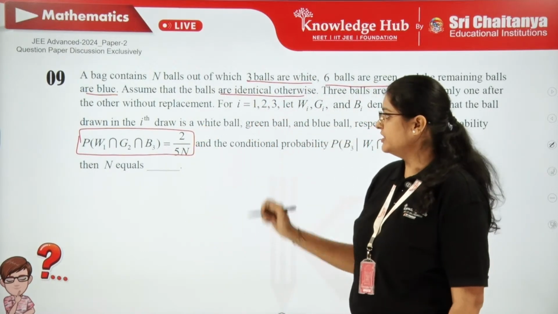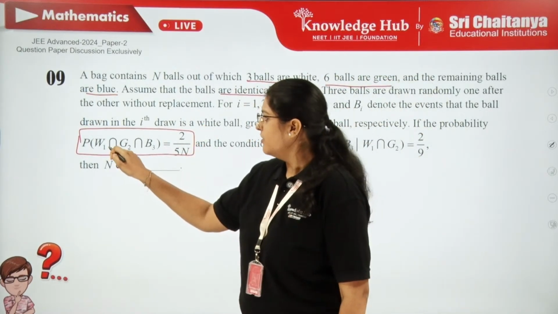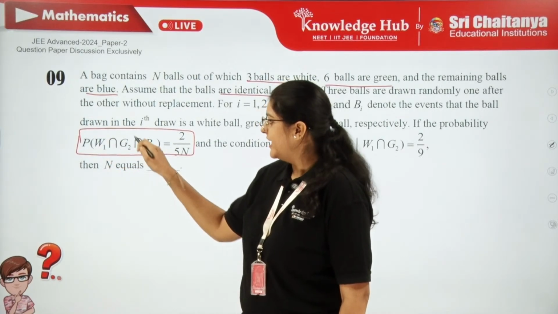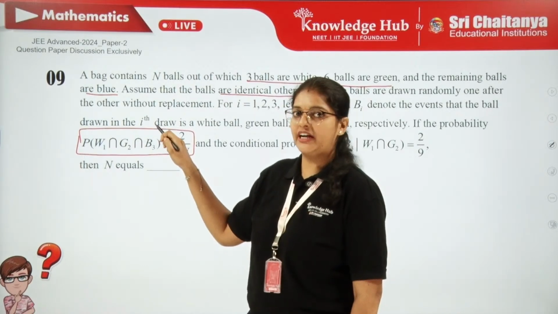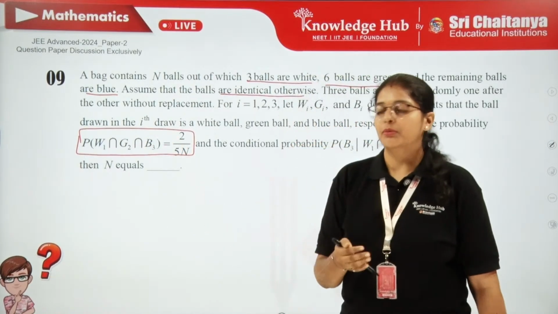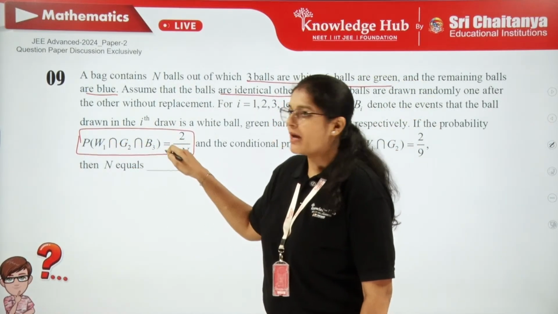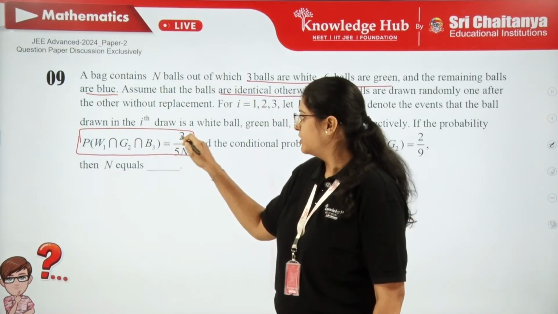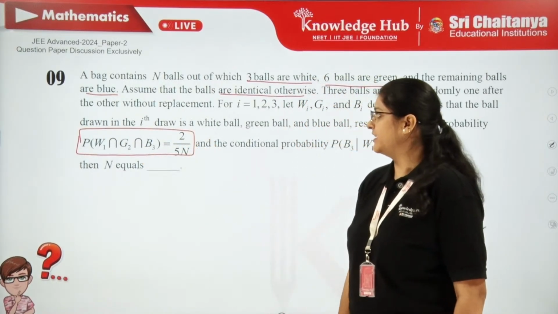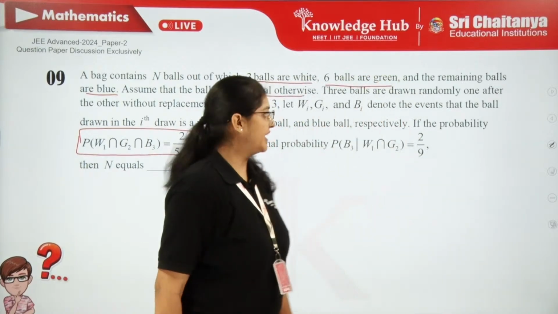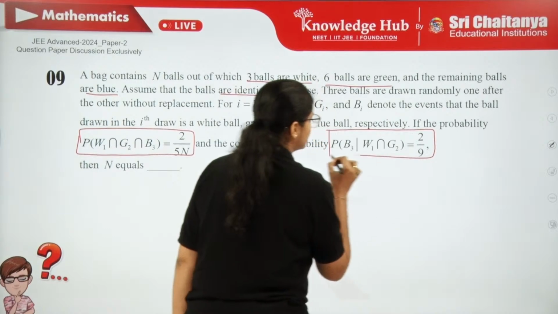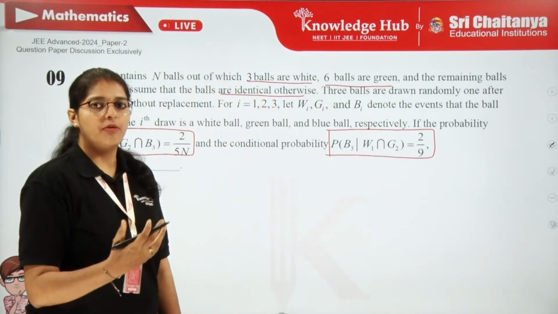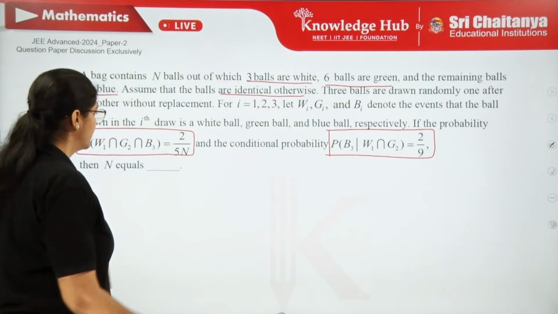What is the meaning of this? In the first draw, we have to get a white ball. In the second draw, we have to get a green ball. And in the third draw, we have to get a blue ball. So what is the probability of all of them happening at a time? That is given as 2/(5n). So n is unknown, we are going to find that. And to solve this, one piece of information is also given to us, the conditional probability. So let's try to use the given formula.